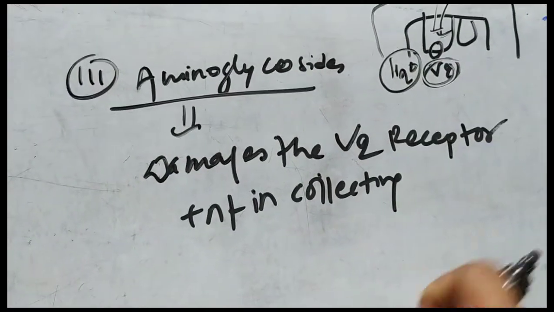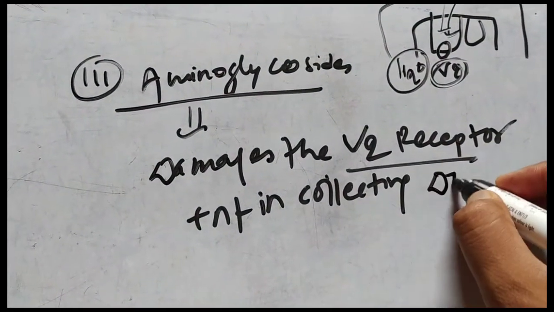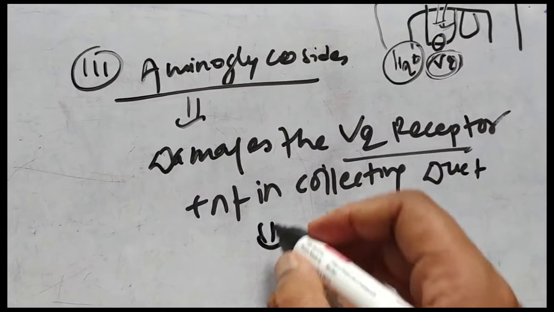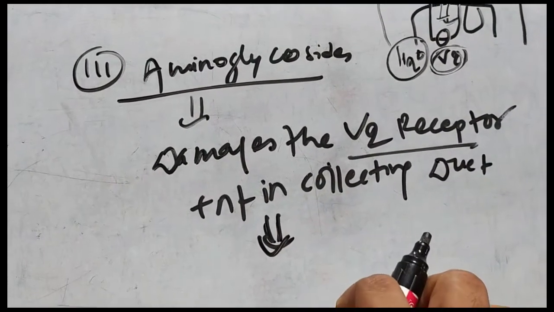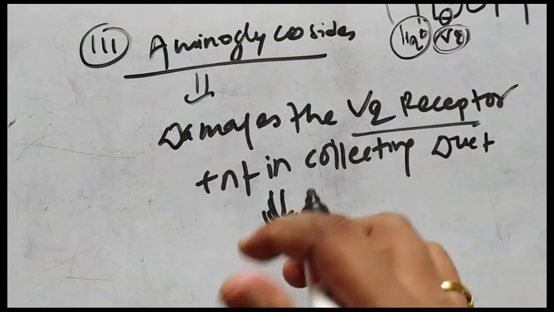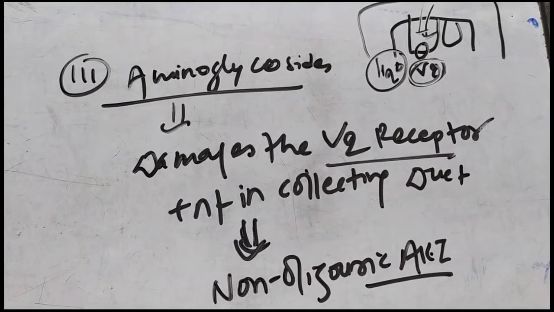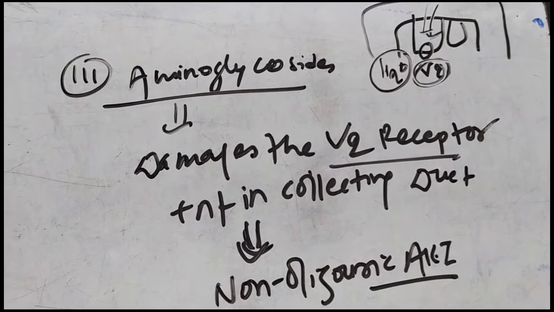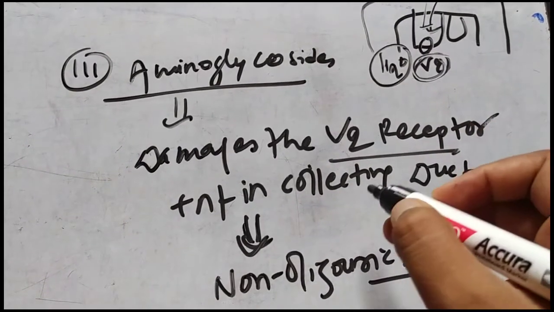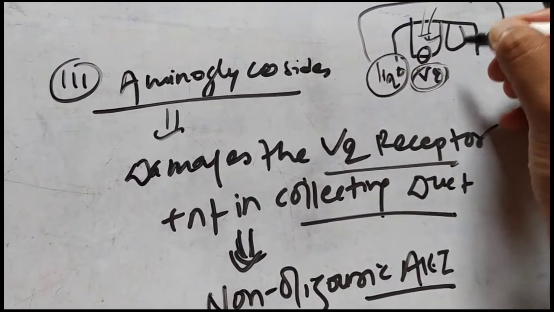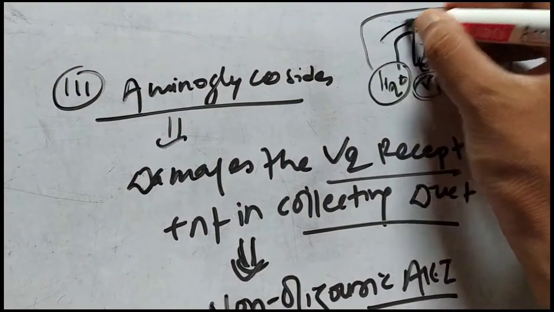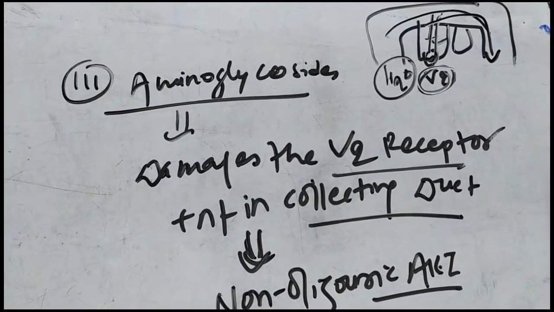But what happens if this V2 receptor is damaged in the collecting duct? The water is not absorbed, so there is a greater amount of fluid in the urine.